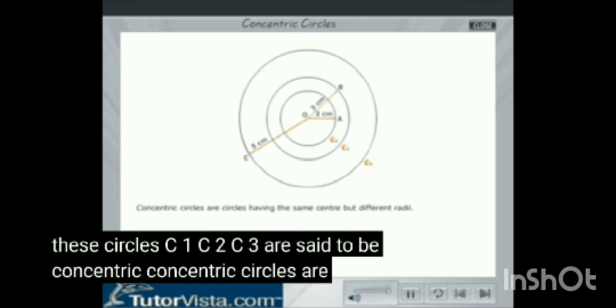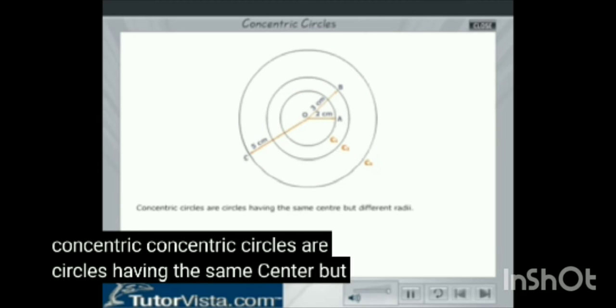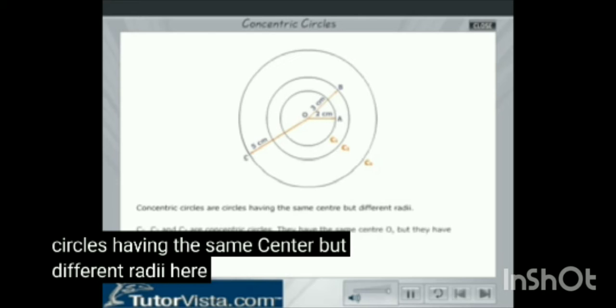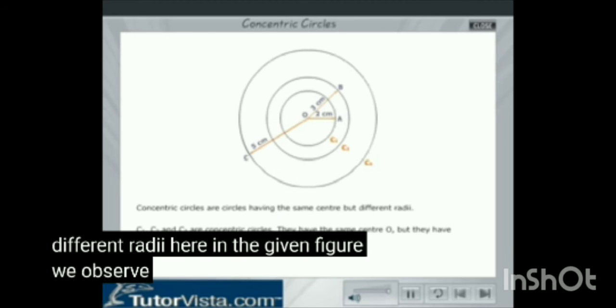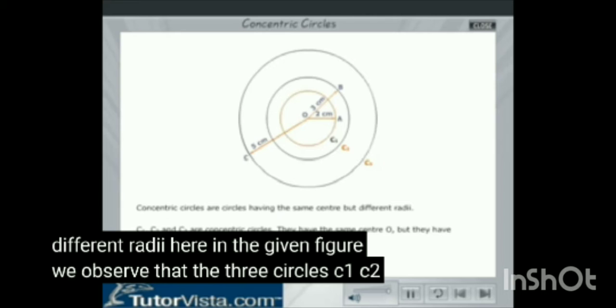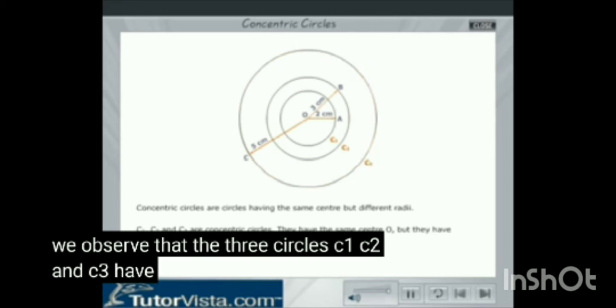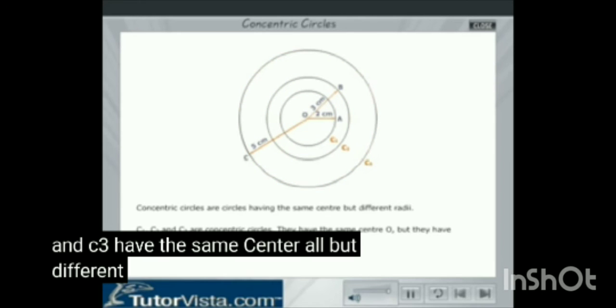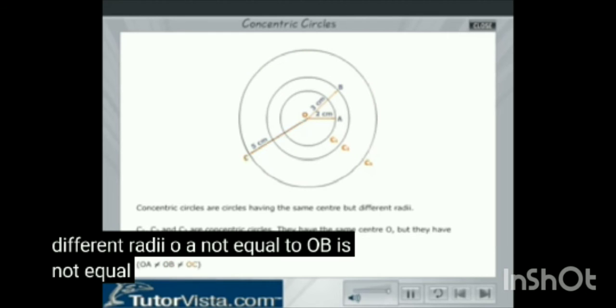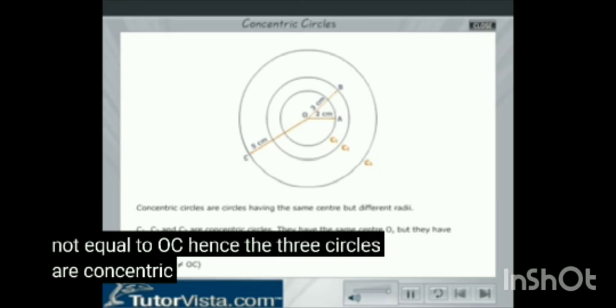Concentric circles are circles having the same center but different radii. Here, in the given figure, we observe that the three circles C1, C2, and C3 have the same center O but different radii. OA is not equal to OB is not equal to OC. Hence, the three circles are concentric.